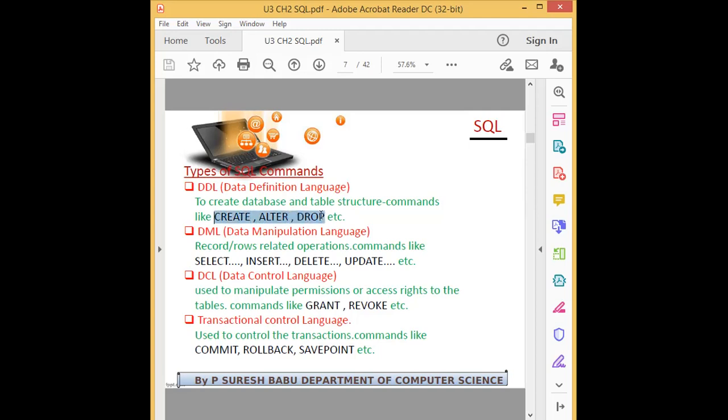Then DML, data manipulation language, is used to update records, insert new records, or remove existing records. Those commands are select, insert, delete, update.